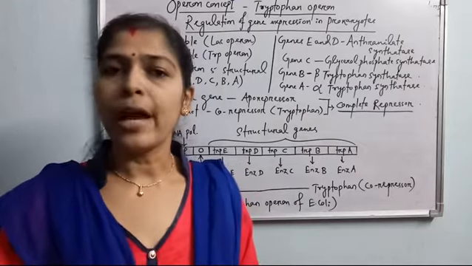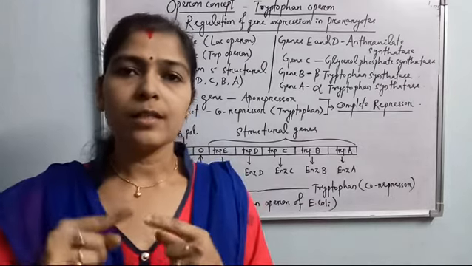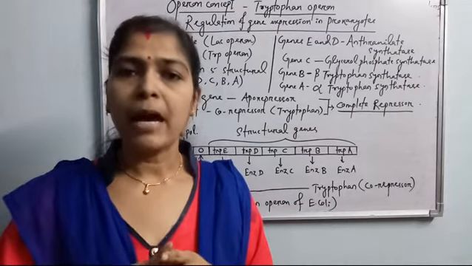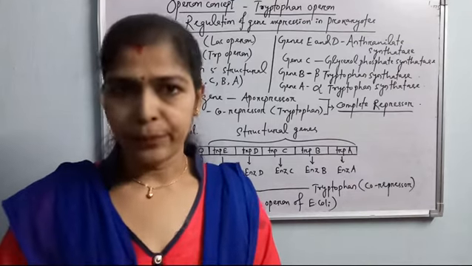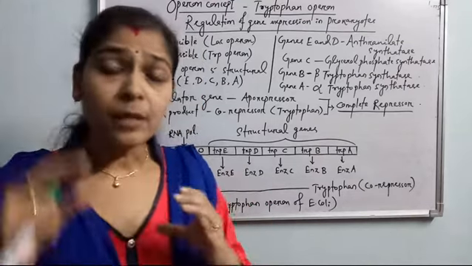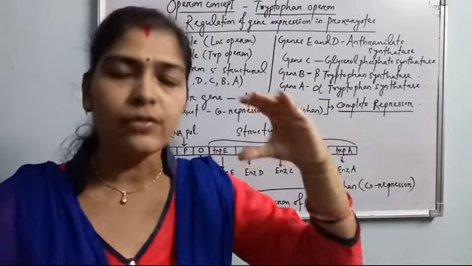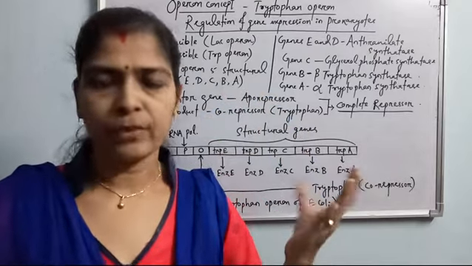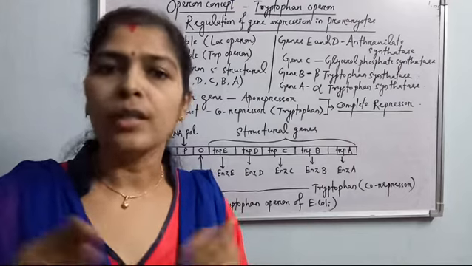Last class I told you that the regulatory gene is a housekeeping gene, continuously producing repressor mRNA, and the repressor mRNA continuously produces the repressor protein. This repressor protein binds to the operator zone and decides whether the cistrons have to synthesize their polycistronic mRNA in an operon or not.